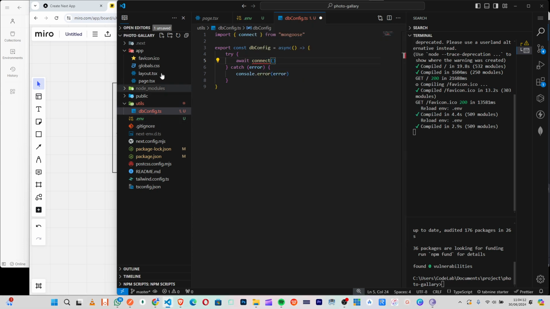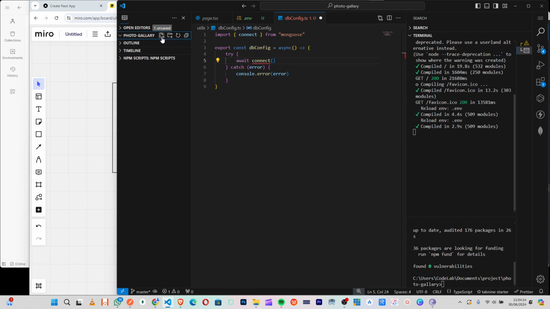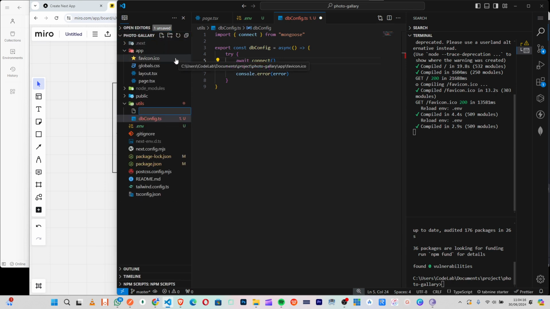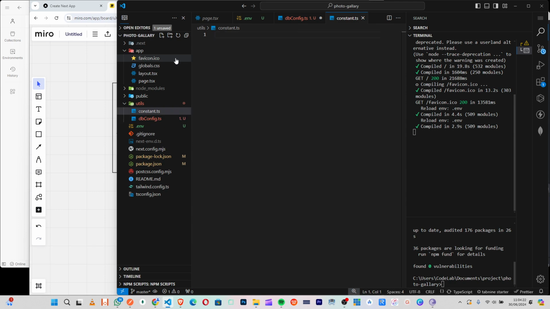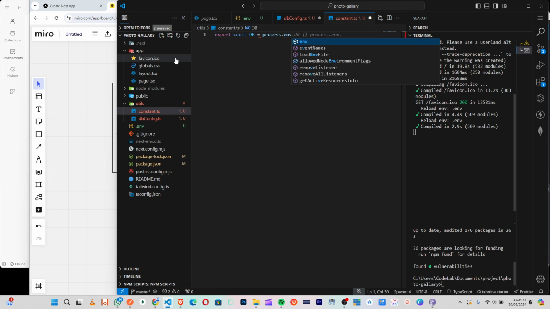But the next thing I would like to do is to make sure I can create my constant. So I will just say export const db, right, which will be equals to process dot env dot db string.